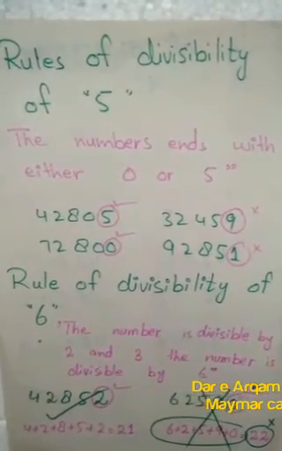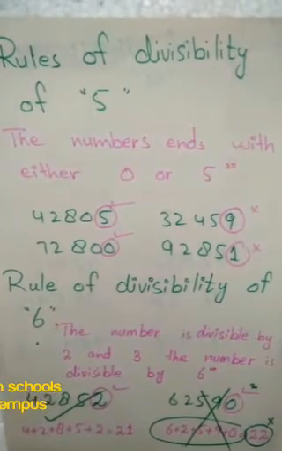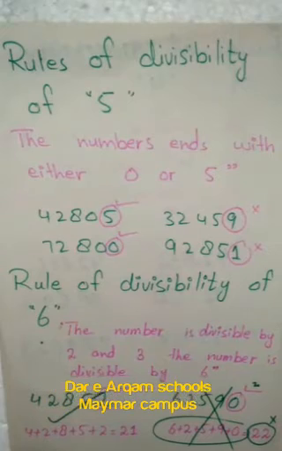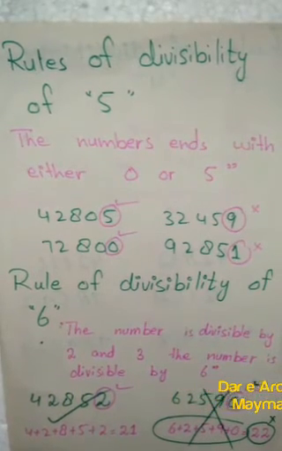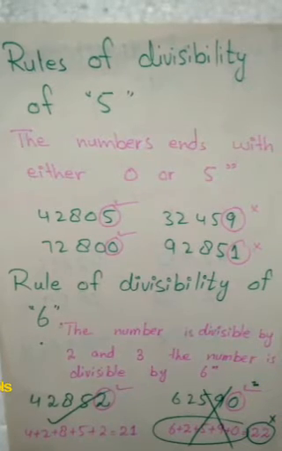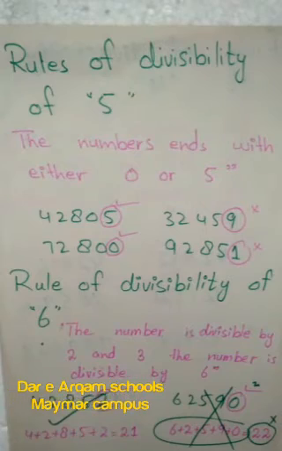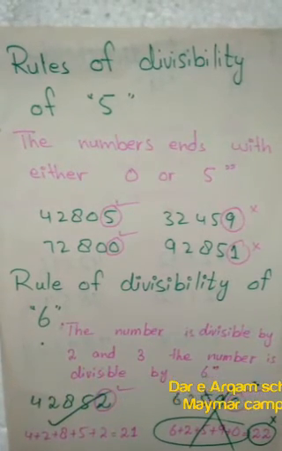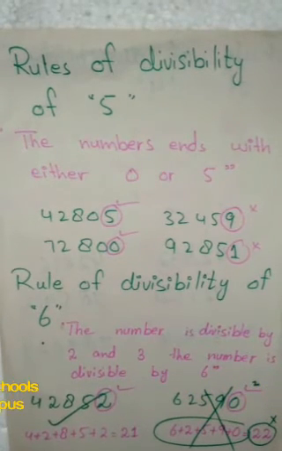Students, next we will learn some more rules of divisibility, then we will solve all the questions related to these rules. But for today you will solve the questions related to multiples. You know very well the multiples can be found by multiplying that number with natural numbers or by counting the tables of that number. So you will solve the multiples questions in exercise 3A on page number 38. You have question number 4, 5, 6 and 8. You will solve these questions.